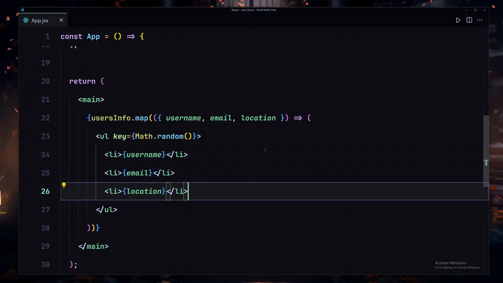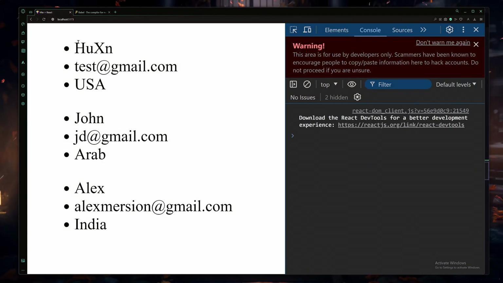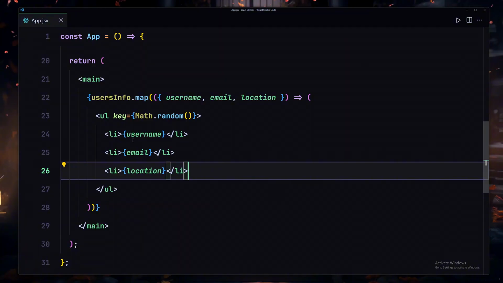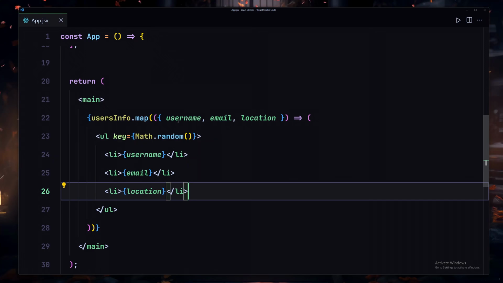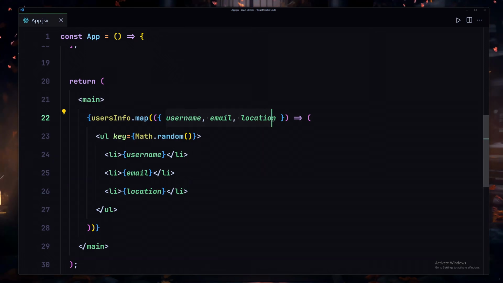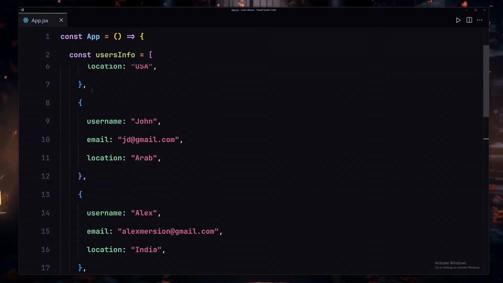Okay, so now if I save my file and refresh there, we are still getting that same result right here. But now we no longer have to provide that user dot again and again for all of these properties. So yeah, this is how we are going to be destructuring the properties from this array.